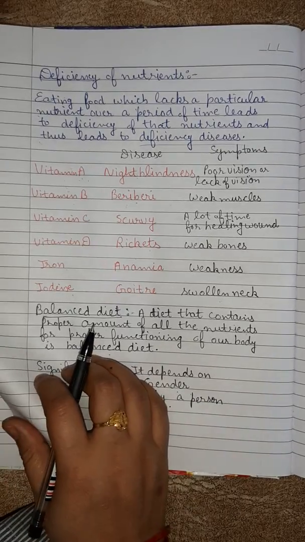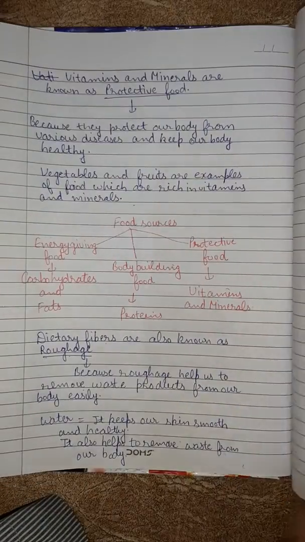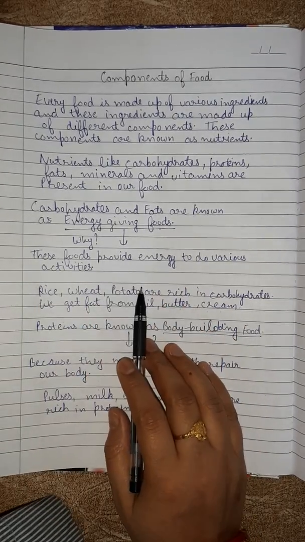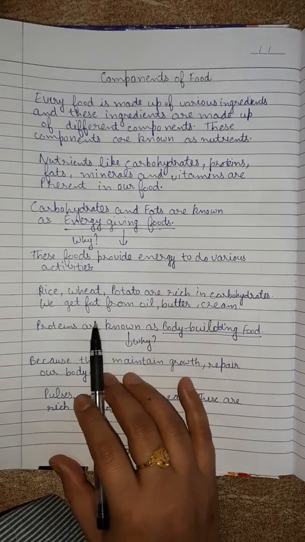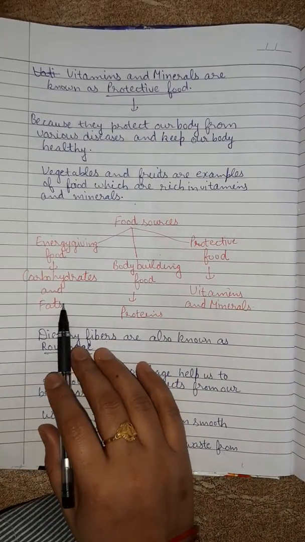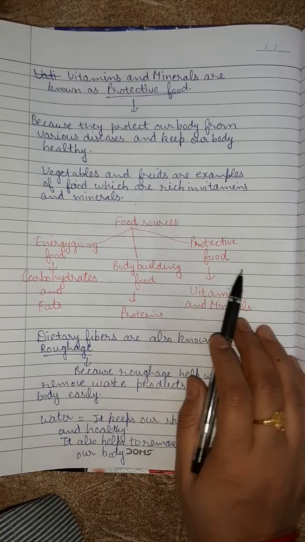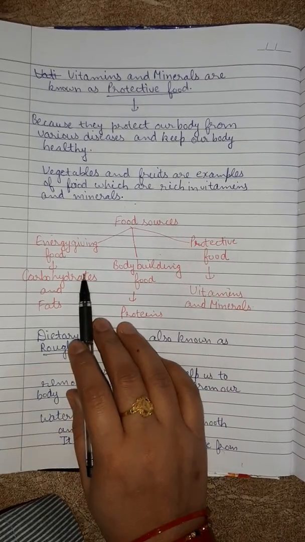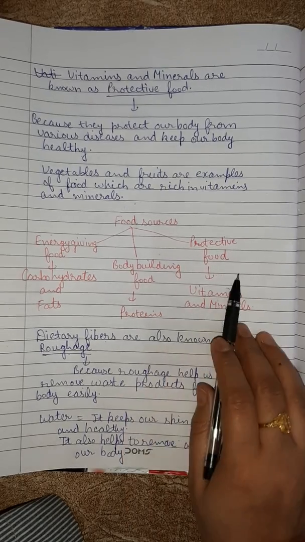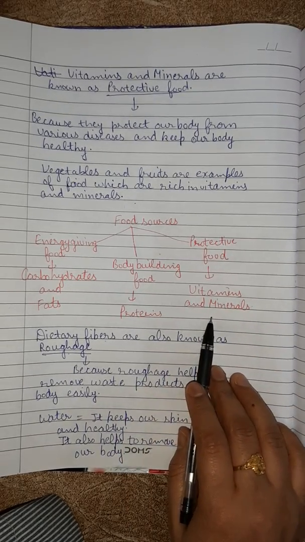So this is what we have discussed in this video. That is, we have discussed the various components of food, that are carbohydrates, proteins, fat, vitamins and minerals. As I have made the summary for you here: food sources, energy giving foods, bodybuilding foods and protective foods. Energy giving foods are carbohydrates and fat, bodybuilding foods are proteins, and protective foods are vitamins and minerals.